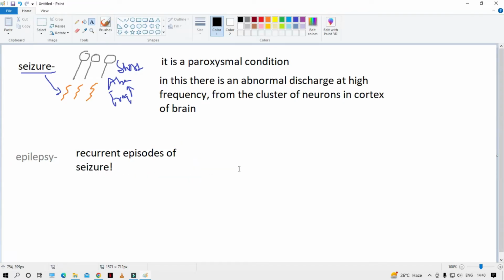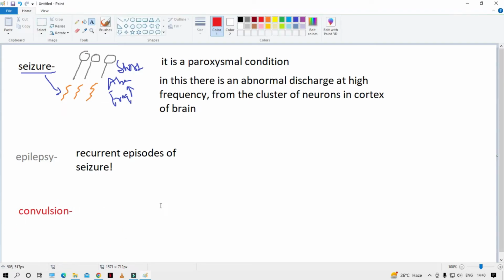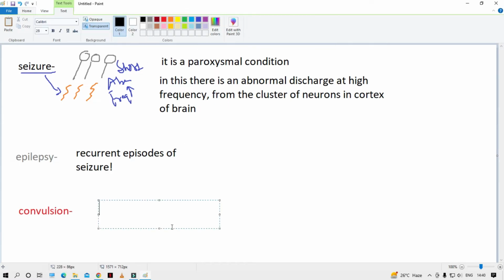So that is epilepsy. Now the last one and the tricky one is convulsion. Convulsion is nothing but wild involuntary contraction of the muscle. Now you would say there is a wild involuntary contraction of muscle in seizures as well. So the difference is the reason. What's the reason for those contractions?